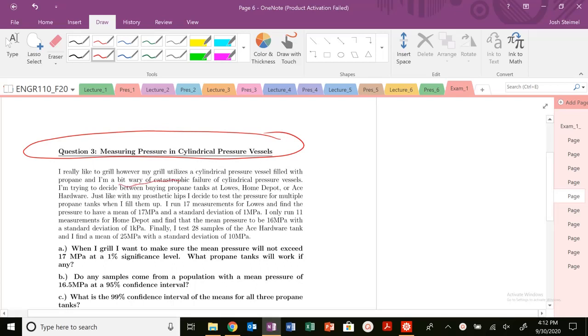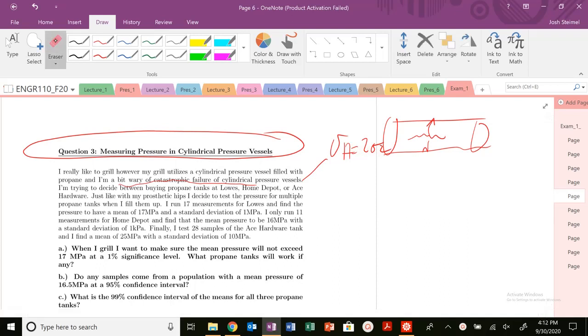I'm a bit wary of catastrophic failure of cylindrical pressure vessels via the hoop stress. Can't help myself. Which way will it fracture? It should fracture along the length. Hoop stress is always twice as large as the longitudinal stress. Anyways, you'll be seeing that a little bit later on in this course.